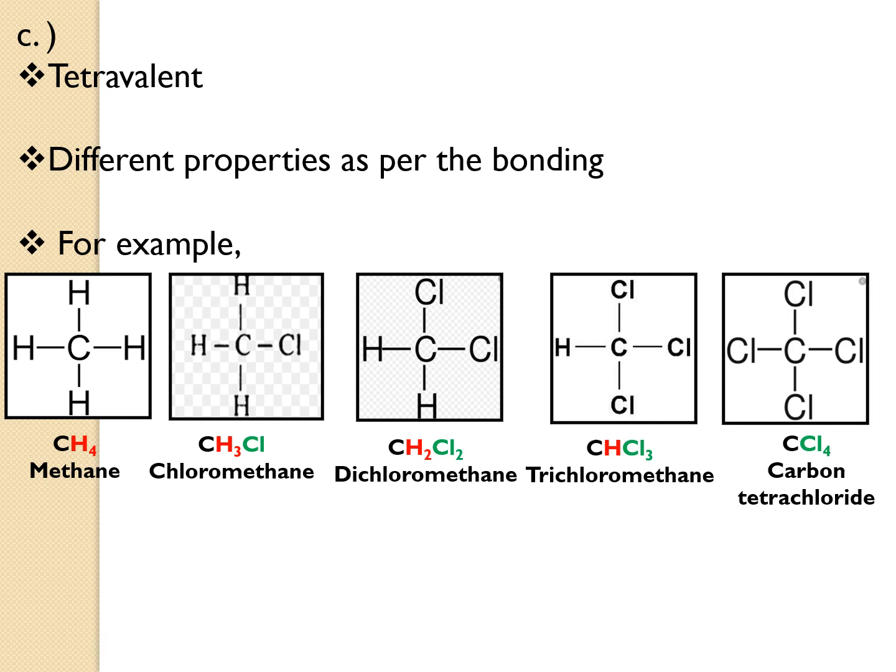trichloromethane. And the last, all four hydrogens are replaced with four chlorine atoms. It becomes carbon tetrachloride. So as you see, the valency is four, so I replace it with four different chlorine atoms. So I get different properties and different compounds. Not only chlorine, I can replace it with oxygen, nitrogen, sulfur, any halogen or phosphorus atom. So as I replace the hydrogen with these elements, I will get different compounds.